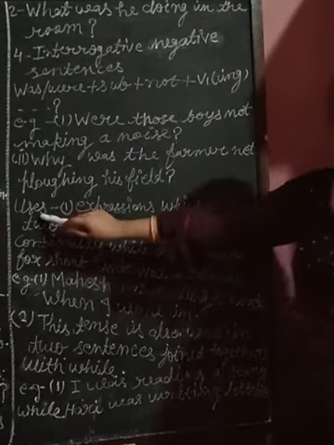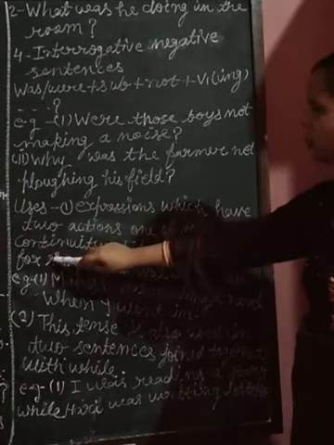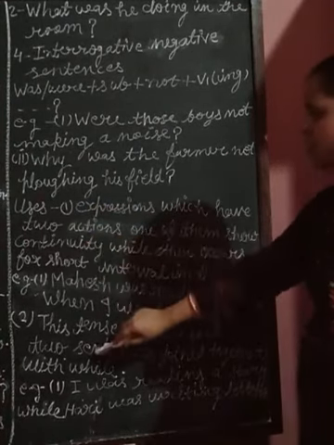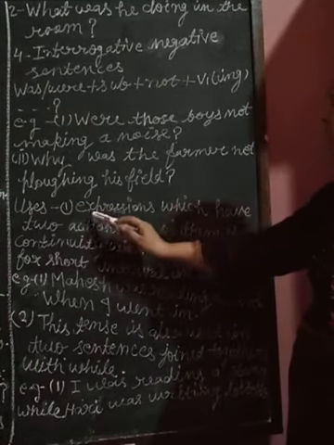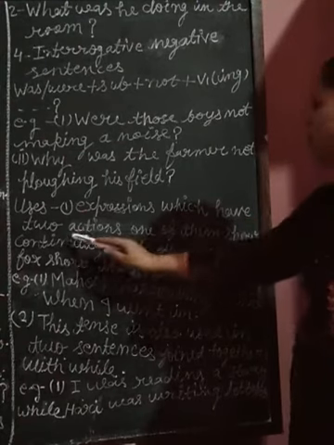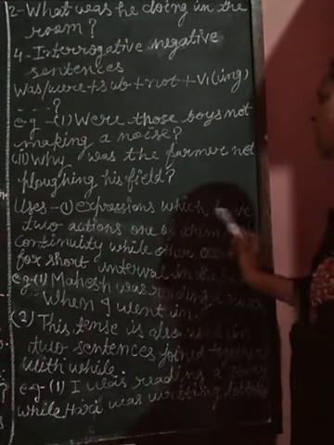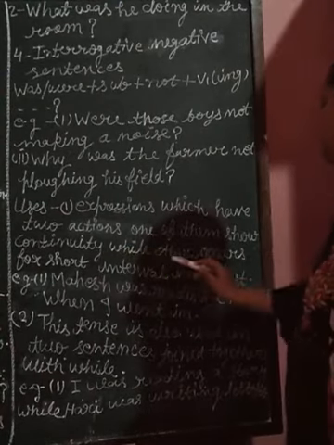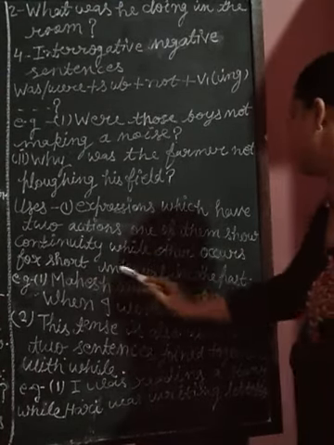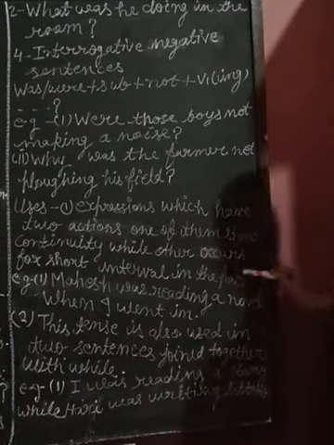Okay, uses. In which conditions do we use the past continuous tense? First use: expressions which have two actions. One of them shows continuity while the other occurs for a short interval in the past.